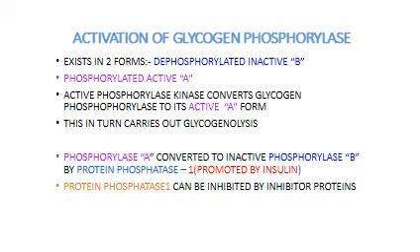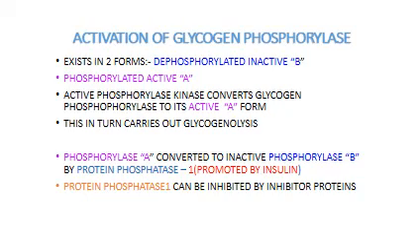Now, what does this phosphorylase kinase do? Phosphorylase kinase now goes on to activate glycogen phosphorylase. Glycogen phosphorylase exists in two forms. One is the dephosphorylated inactive B and the other is the phosphorylated active form A. Now, the active phosphorylase kinase converts glycogen phosphorylase to its active A form, which in turn will now carry out the breakdown of glycogen, that is glycogenolysis.